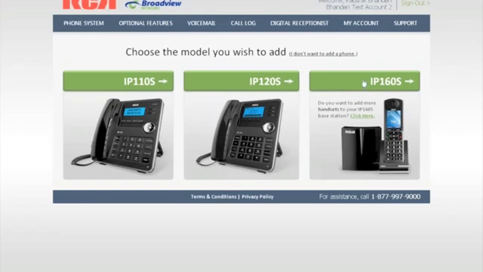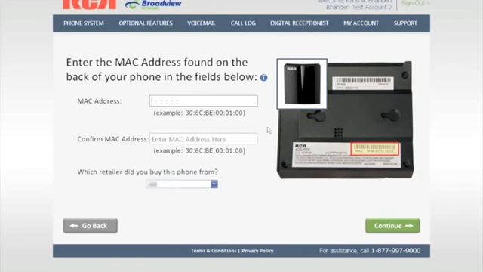To add an RCA IP160 S phone, press here, and now you're prompted to enter the MAC address found on the back of the base that came with the RCA IP160 phone. Enter the MAC address into the space here. And then confirm it in the space here.